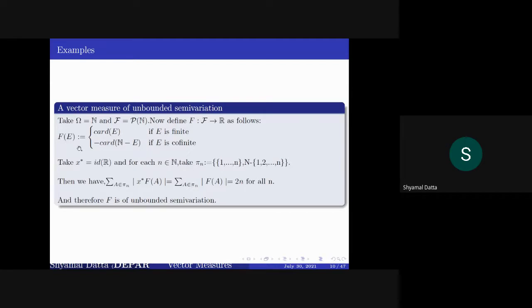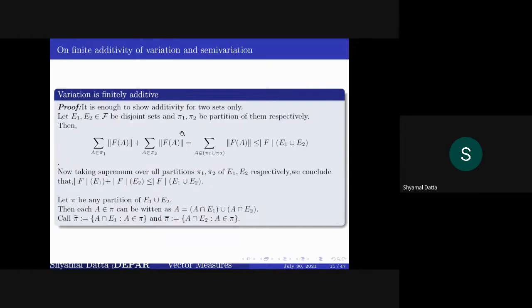So for a particular linear functional in bX star, you get that the semi-variation is actually plus infinity. So it is a vector measure of unbounded semi-variation. Okay, now here are some